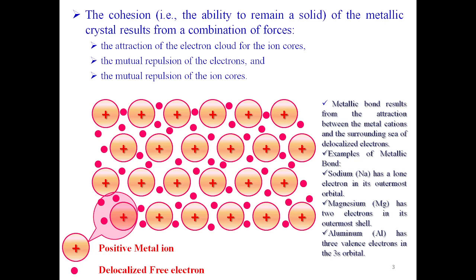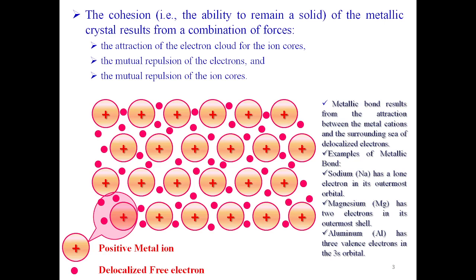The cohesion, that is the ability to remain a solid. The cohesion of the metallic crystal results from a combination of forces. Those forces are the attraction of the electron cloud for the ion cores, the mutual repulsion of the electrons, and the mutual repulsion of the ion cores.